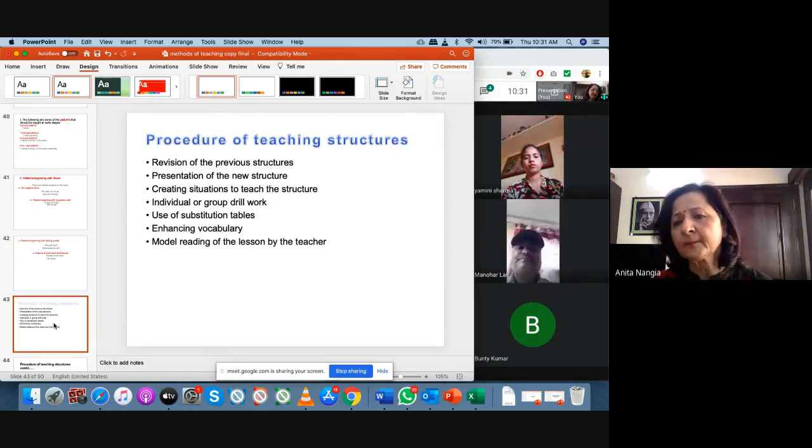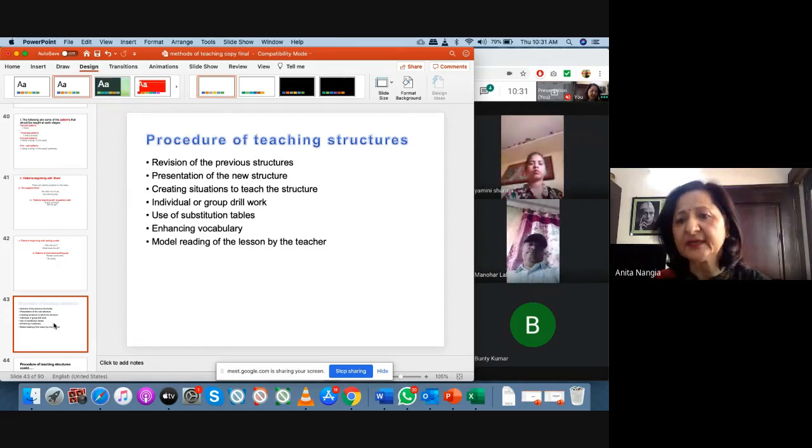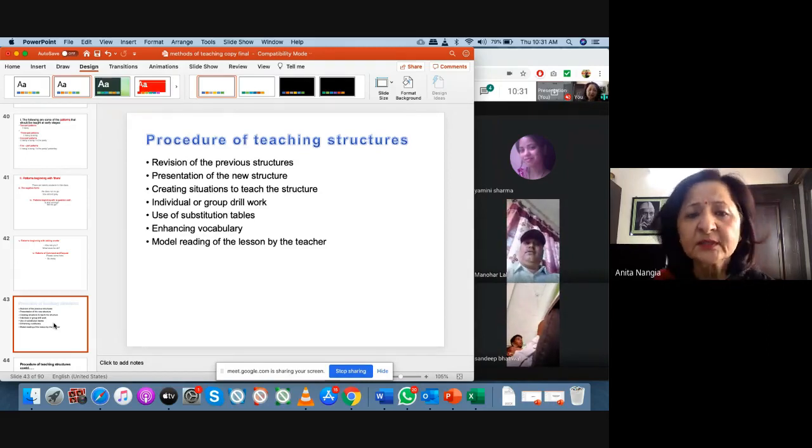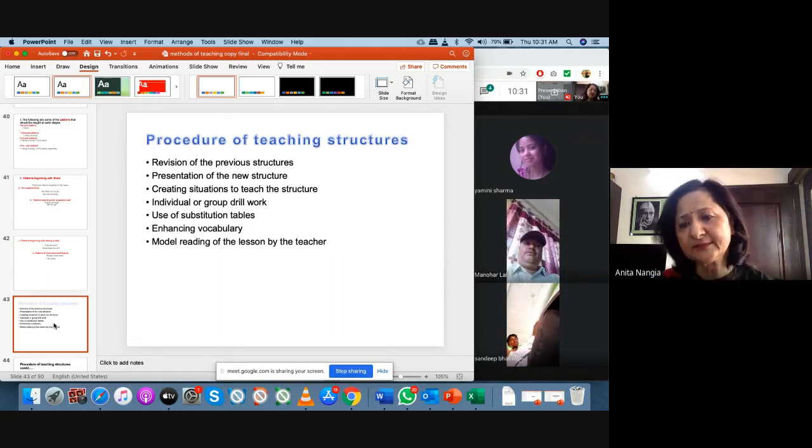For example, I said, "Ram loves to read books." Then I have to create a situation. Then I'll ask, who else wants to read books, who loves to read books? Then I say, "He loves to read books." Then use of substitution tables. Any idea about substitution tables?